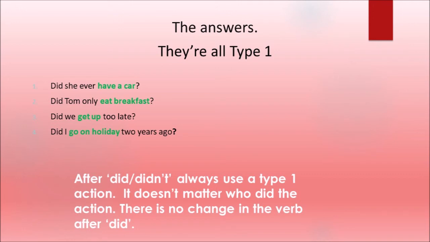Also, it doesn't matter who did the action, there is no change in the verb. For example, did she ever have a car? I could say, did he ever have a car? Did I ever have a car? Did we ever have a car? Did you ever have a car? It doesn't matter who, you will always use a type 1.